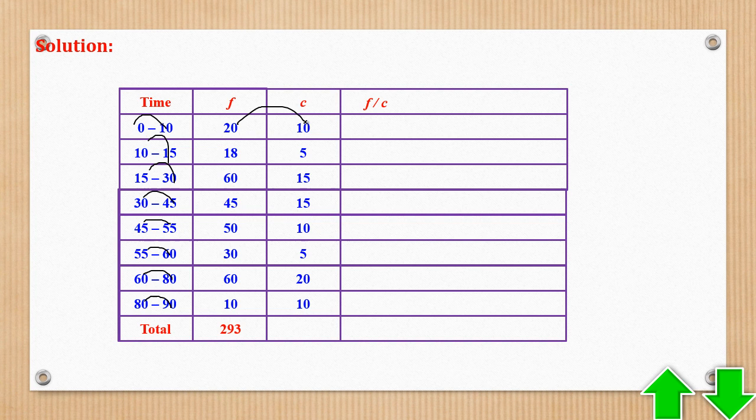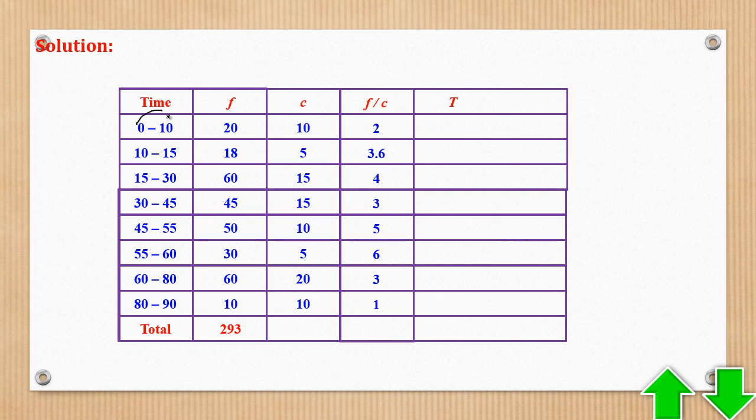So this divided by this is 2, this divided by this is 3.6, this divided by this is 4, this divided by this 3, this divided by this 5, this divided by this 6, this divided by this 3, this divided by this 1. So next will be the mid-mark because they will ask for the mean.